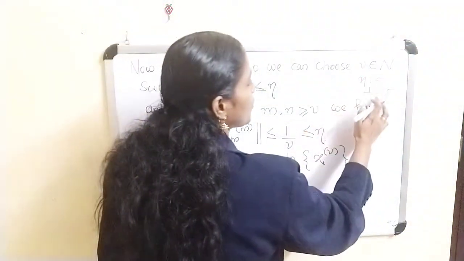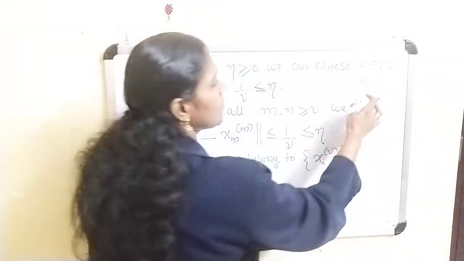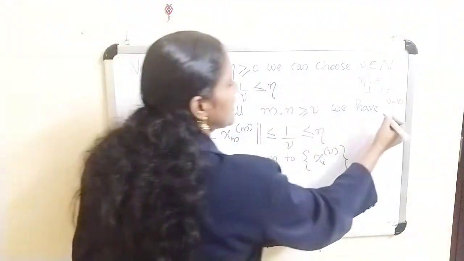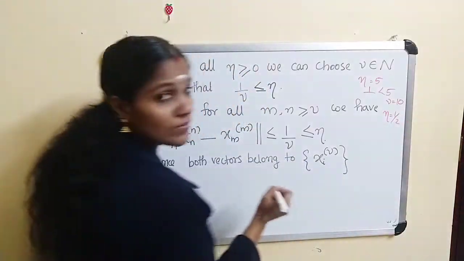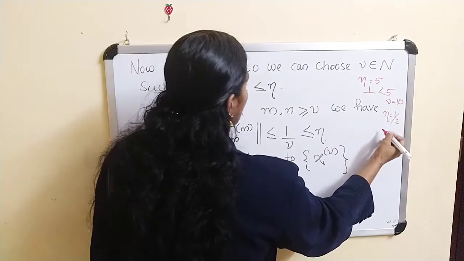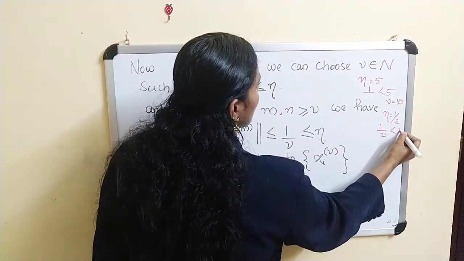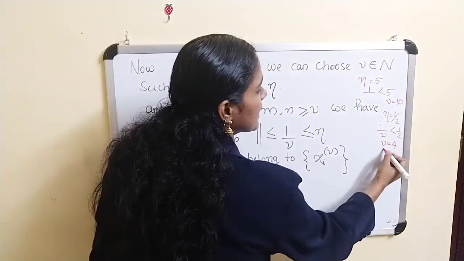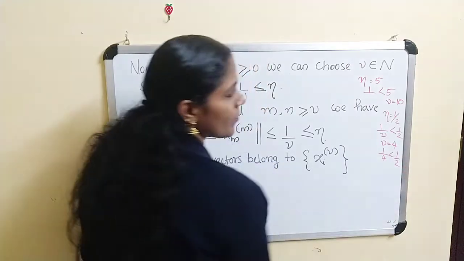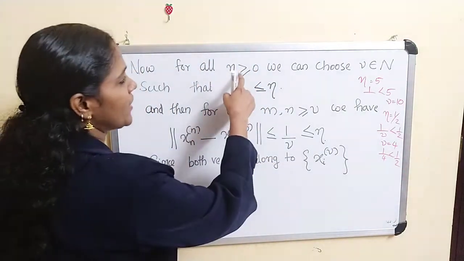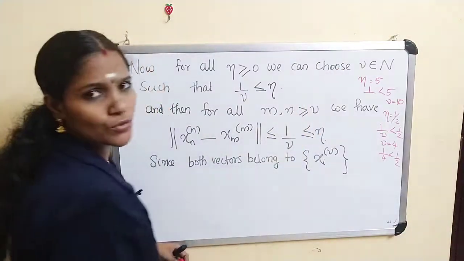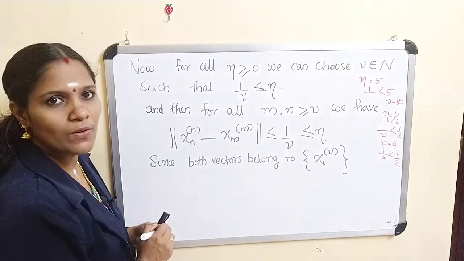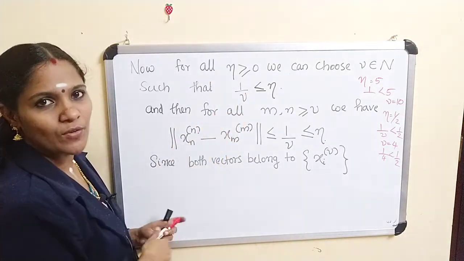Suppose eta is equal to 1 by 2, then you have to choose nu such that 1 by nu is less than 1 by 2. So you choose nu equal to 4, then clearly 1 by 4 is less than 1 by 2. So for an eta greater than 0, clearly we can choose nu belonging to N such that 1 by nu is less than or equal to eta.